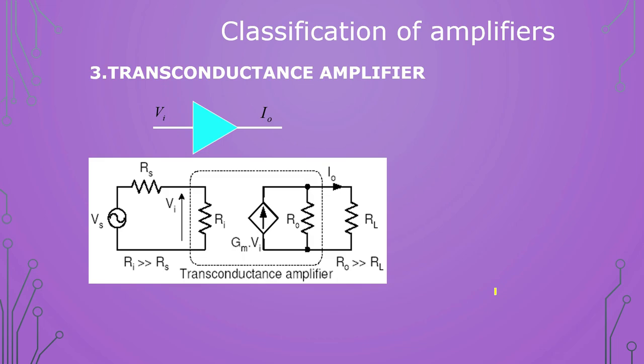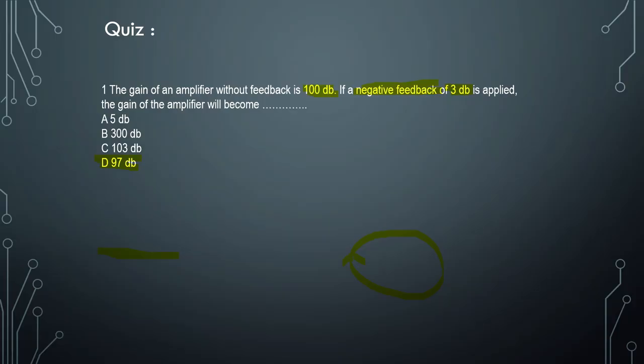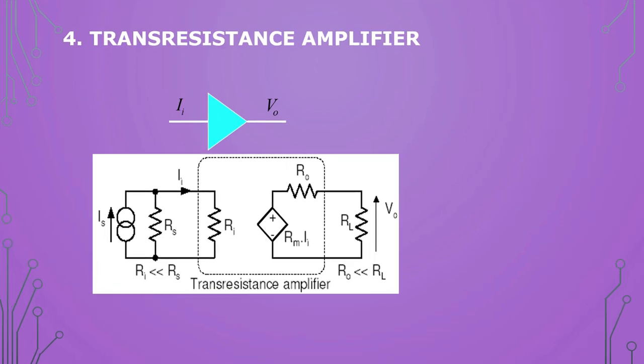We have discussed transconductance. Transconductance is output current by input voltage. So the opposite of transconductance is the fourth one, the trans resistance amplifier. In transconductance, input was voltage; here input is current and output is voltage.